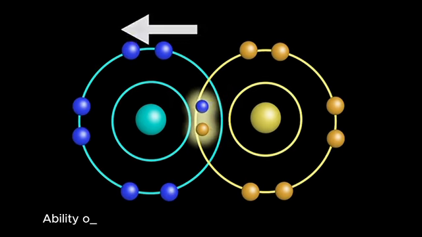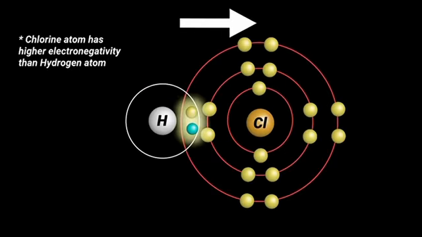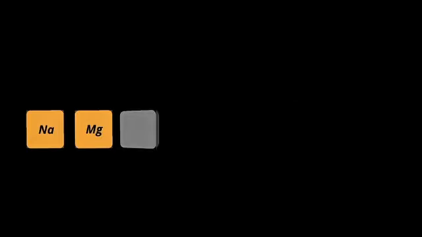Electronegativity is the ability of an atom to attract shared electrons toward itself. If an atom has higher electronegativity, it pulls the bonding electrons closer to itself. Electronegativity can be determined using the periodic table. It increases from left to right across the period and decreases from top to bottom down the group.